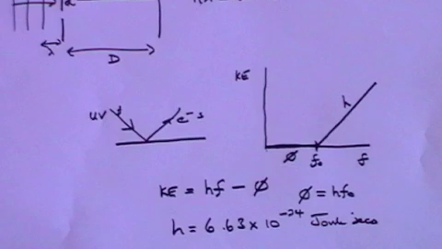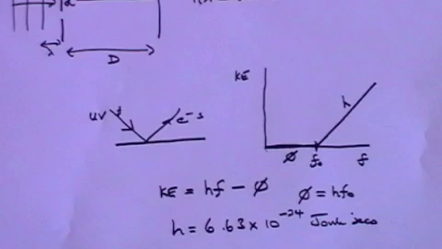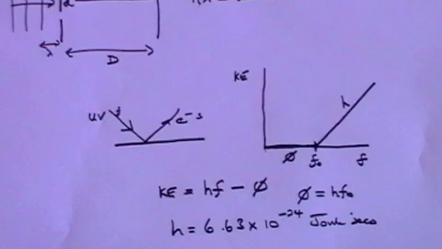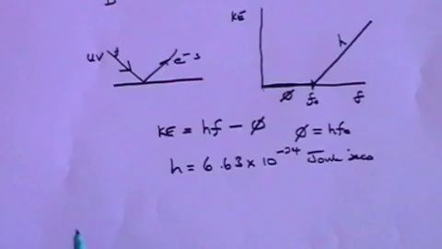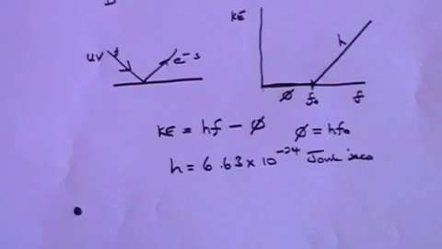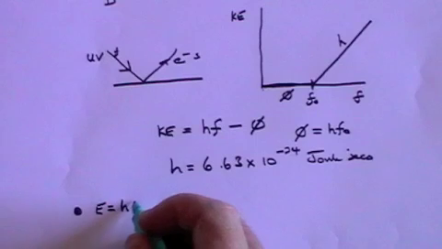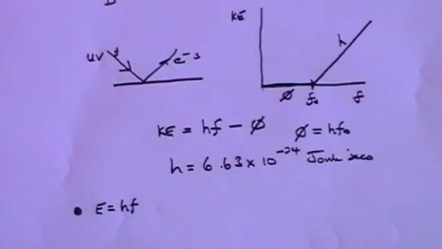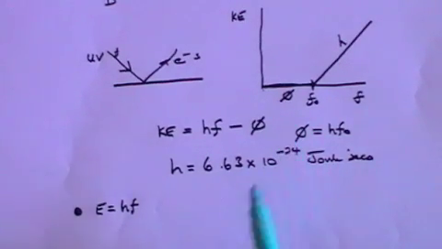Now it was left to Einstein, who else, to explain what all this meant. And he explained it like this. He said, actually, light is made of particles. He called those particles photons. And what he said was that every photon of light contains a packet of energy. And that energy is equal to Planck's constant times the frequency of the light. So one of these times the frequency of the light. And that's a little packet of energy.